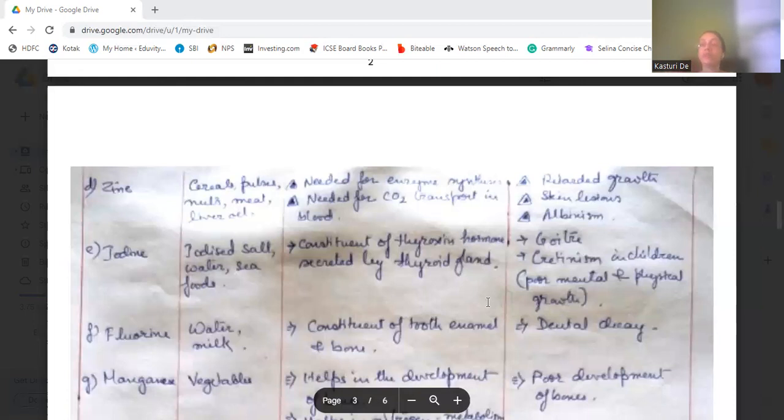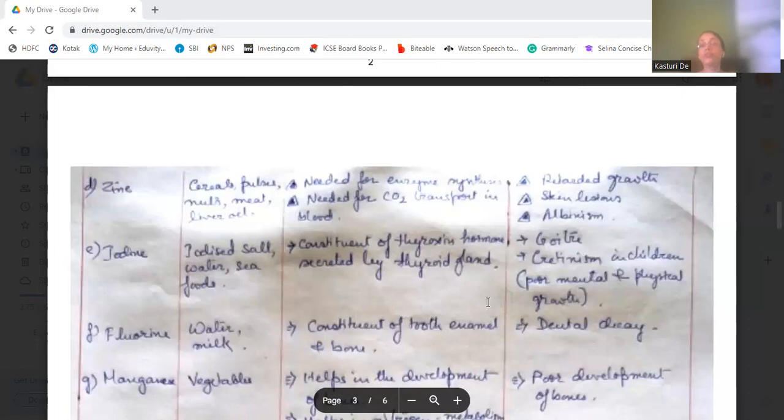The skin becomes very much fair. The black color goes away. Then iodine: iodized salt, water, seafoods. Iodine is present in iodized salt, water, and seafoods.